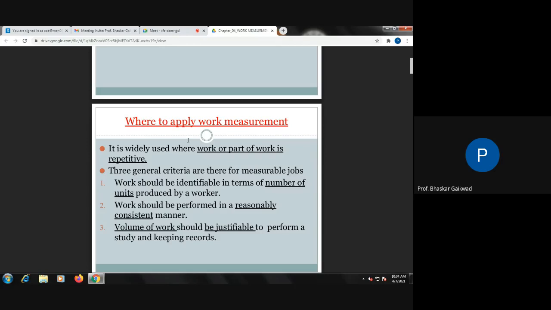Now, three general criteria are there for measurable jobs. First, work should be identified in terms of the number of units produced by the worker. How many units that worker will produce. Second, the worker should perform in a reasonably consistent manner, means constant effort should be there. Third, the volume of the work should be justified to perform the study and keep records. So whatever production there is, it should have certain justification for the same.